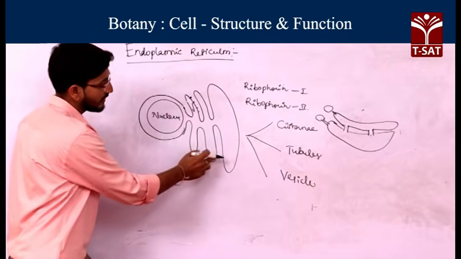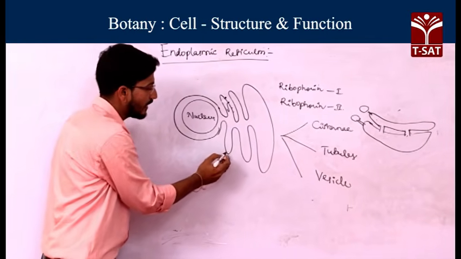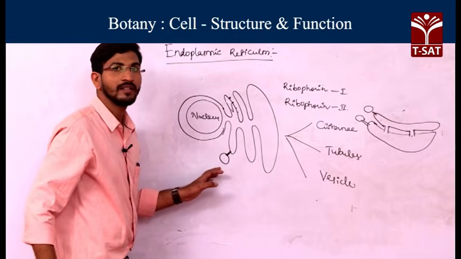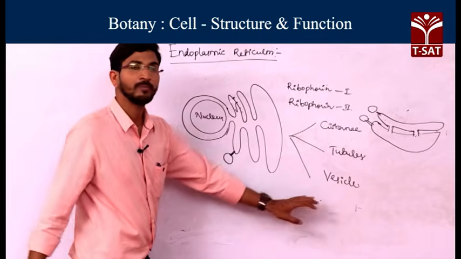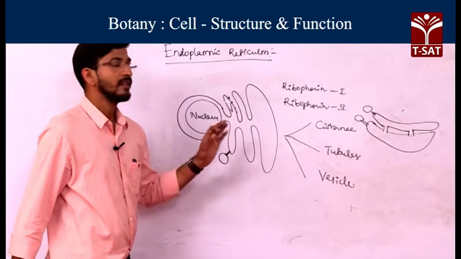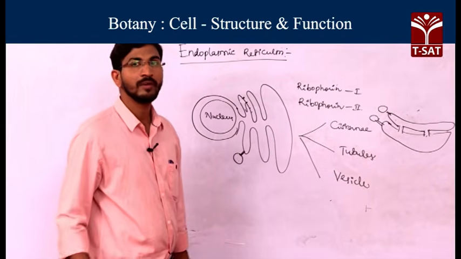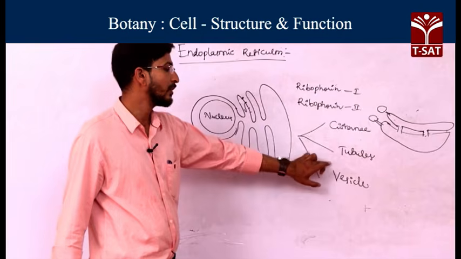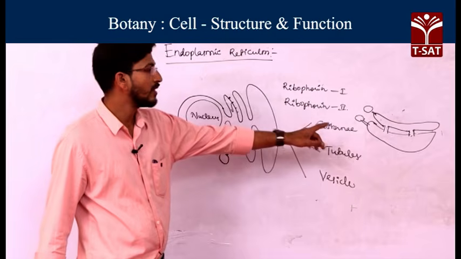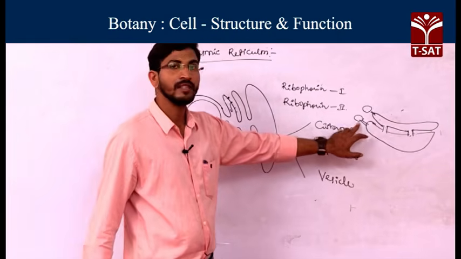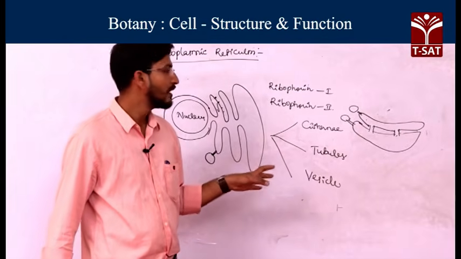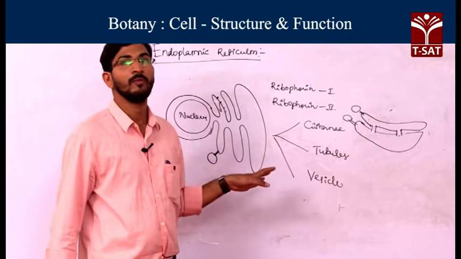So if you observe, these are generally the cisternae. They contain tubules, and these tubules are attached to the vesicles. Vesicles are generally spherical shaped bodies. These vesicles are generally known as microsomes. So the endoplasmic reticulum appears in three forms. What are those? Cisternae, tubules and vesicles. Cisternae are flattened structures, tubules interconnect the vesicles as well as the cisternae, and vesicles are spherical shaped structures. Okay, this is about the three forms of the endoplasmic reticulum.